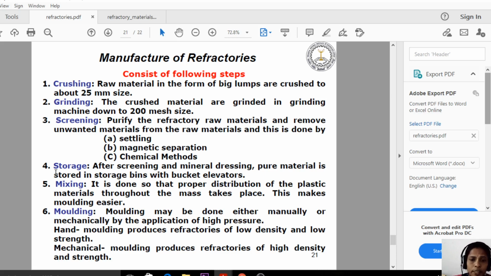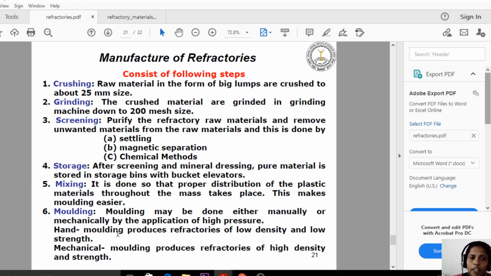And the fourth step is the storage. After the crushing, grinding and the screening process, we are placing the raw materials in the big buckets or big bins. And the fifth step is the mixing. In the mixing, we are mixing the raw material with the plastic or any other material to increase the molding capacity. And the sixth step is the molding.